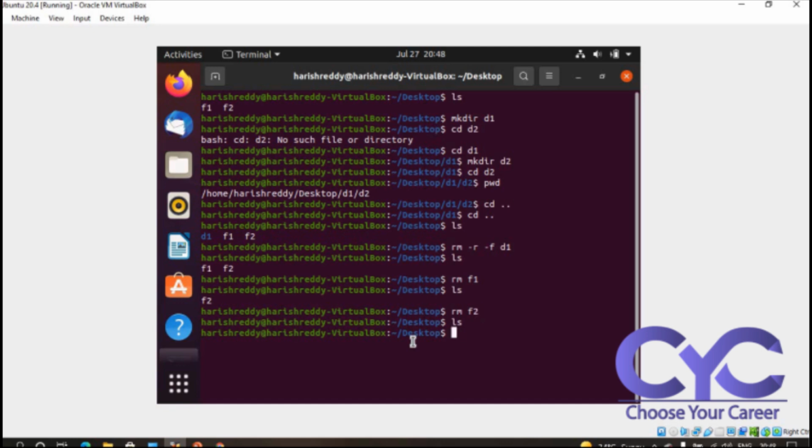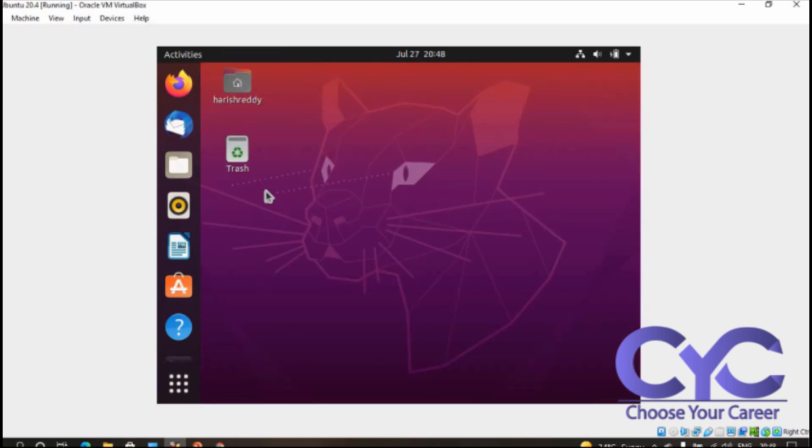The basics are very important. It is useful for DevOps, because we use these commands in DevOps. Very important. I can give you this video, so no need to worry about it. I removed all the files and all the folders. See here, I can check the content: there is no file and no folder currently on my desktop. It was removed internally using only the commands, not manually. I could also remove entire files and folders manually. So this is how we work with files and folders.